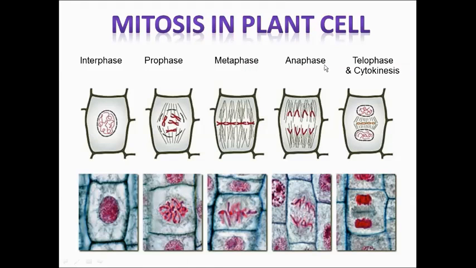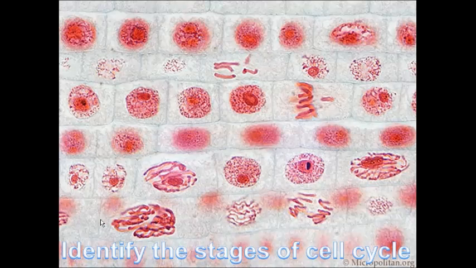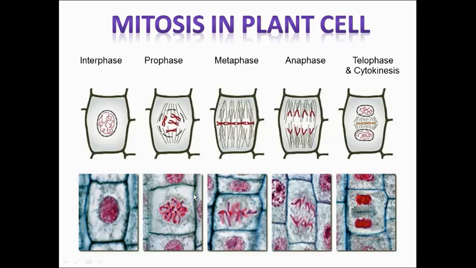Okay, mitosis in plant cells. Now this is a cell at interphase. At interphase, you cannot see any chromosomes because the chromatin threads are very, very fine and they are not condensed, and the nuclear membrane is intact, right? So this cell is at interphase, not dividing yet. Whereas this cell is at prophase.